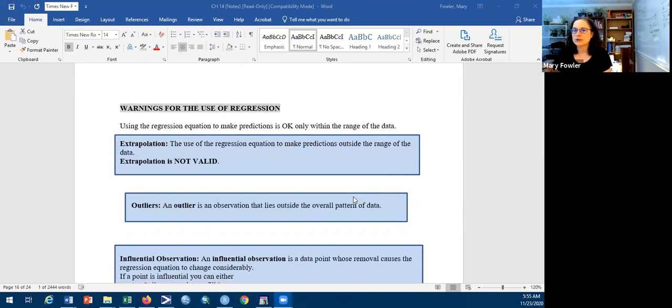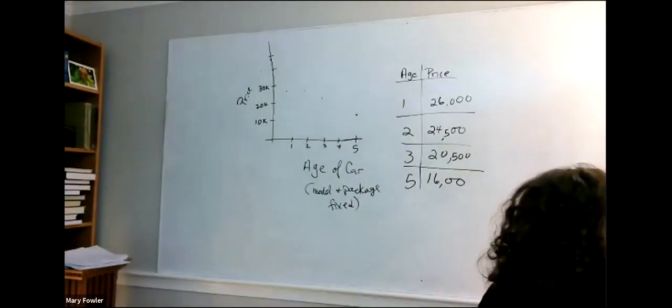Regression equations only have information in the range of the data that we're looking at. I'm going to move over now. So here's the first statement I wanted to look at. Extrapolation is the use of the regression equation to make predictions outside the range of the data. Extrapolation is not valid. I want to go over to the whiteboard and just give you an example of what this looks like.